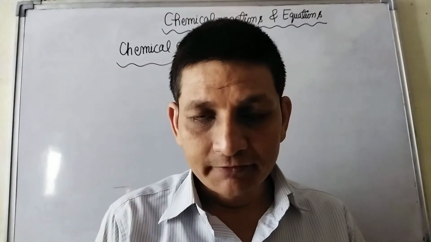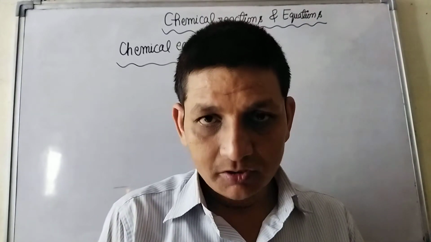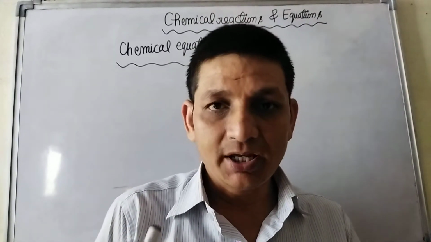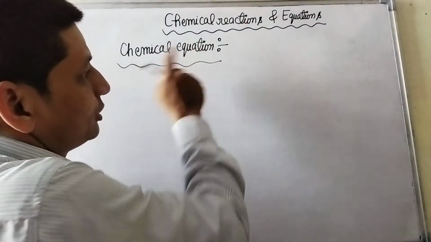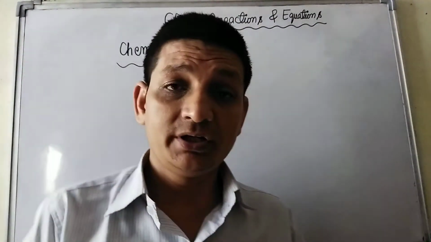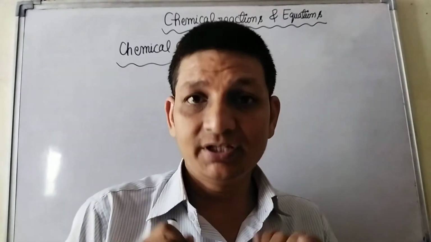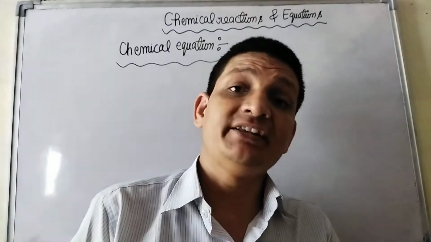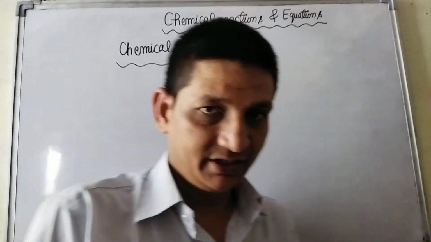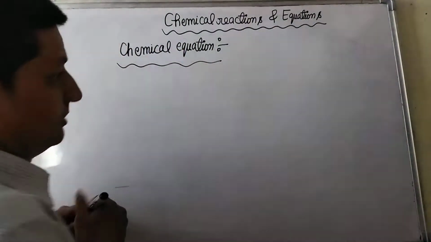The method of representing a chemical reaction with the help of symbols and formulae of various substances involved in it is called a chemical equation.